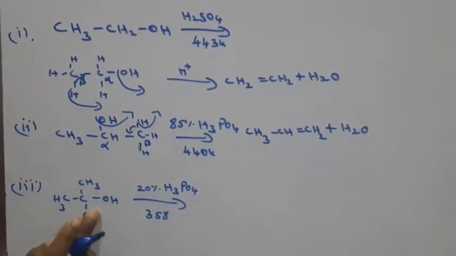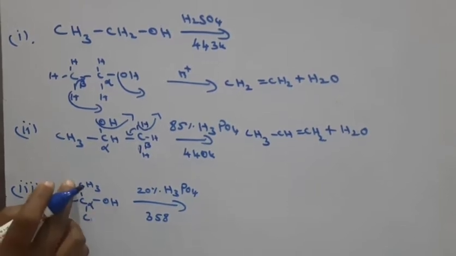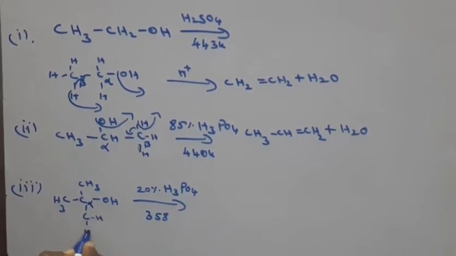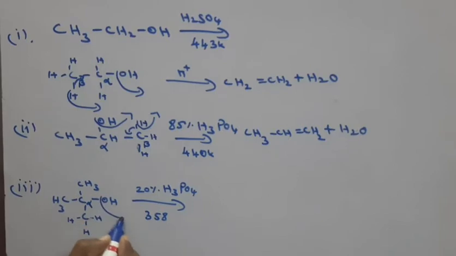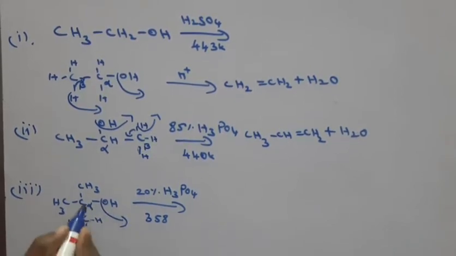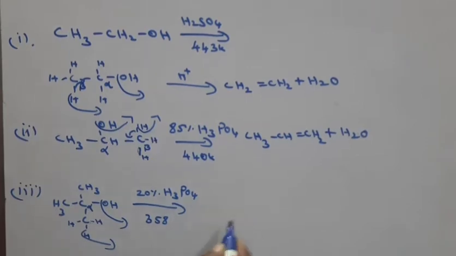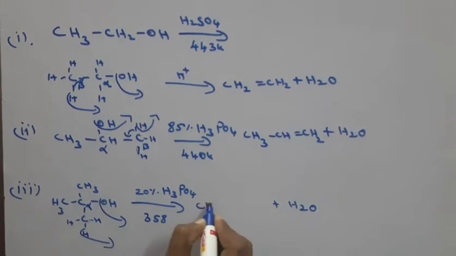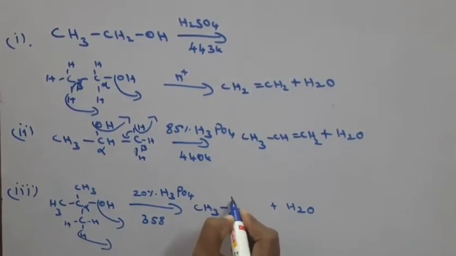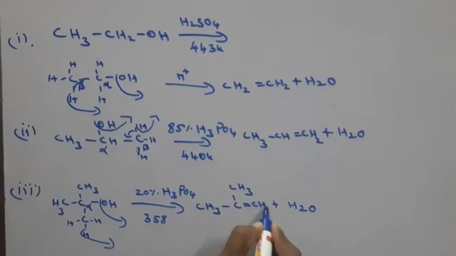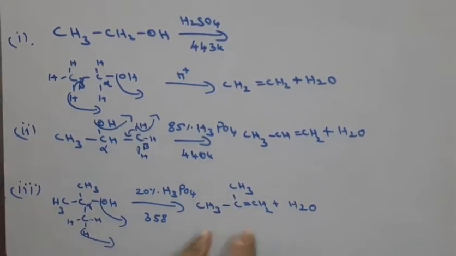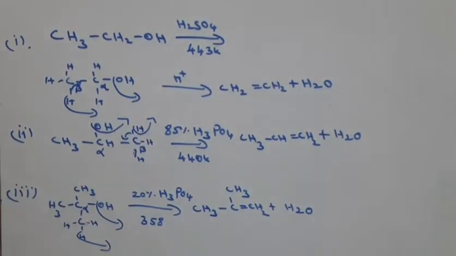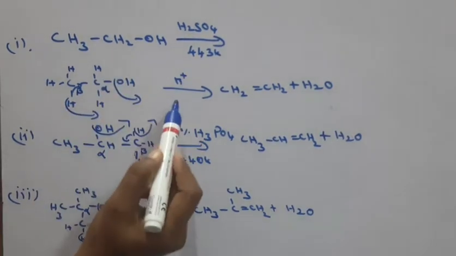The same thing applies. This is the alpha carbon atom, and here, here and here are beta carbons, so write hydrogen on each. The OH group is removed from the alpha carbon and H from a beta carbon as H2O. The bond shifts to here, so we get CH3-C(CH3)=CH2, which is your alkene.